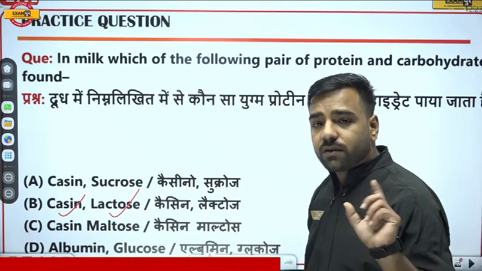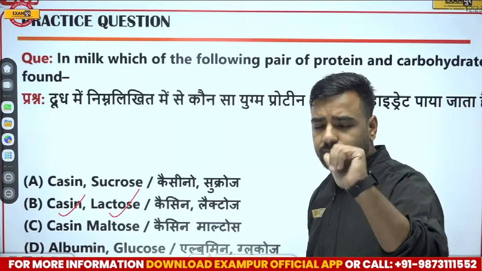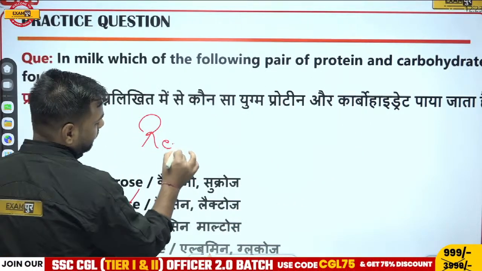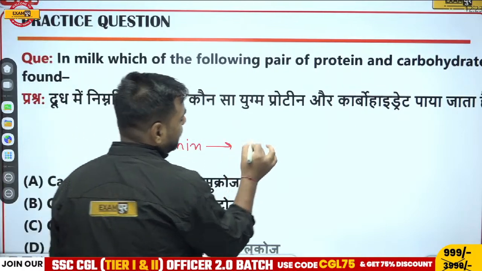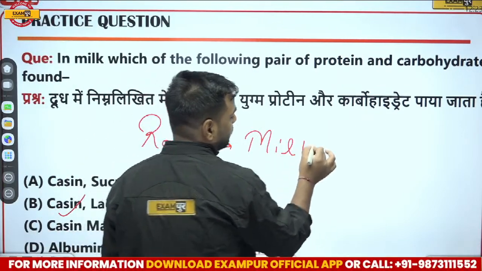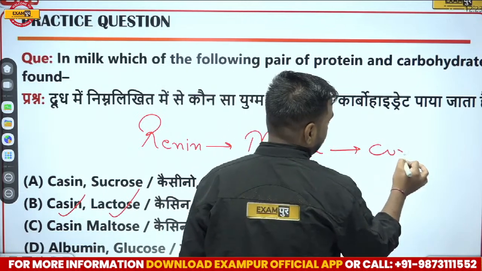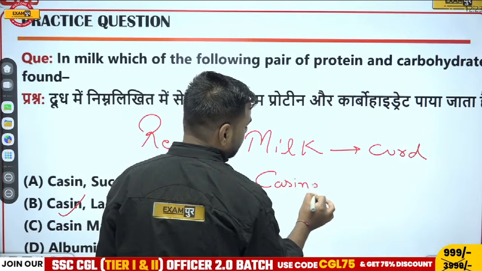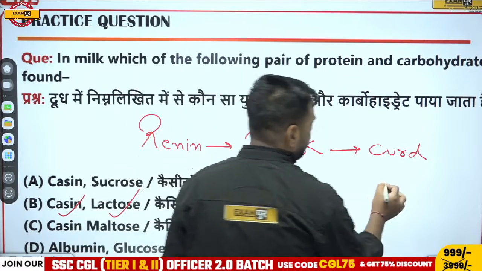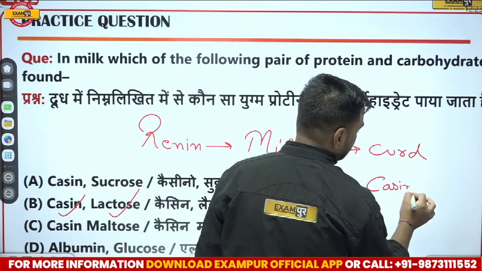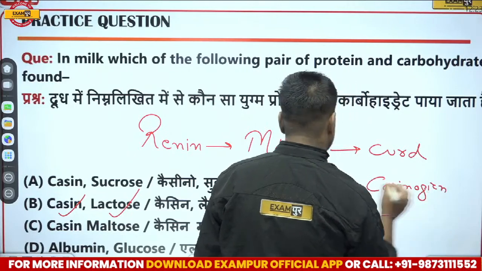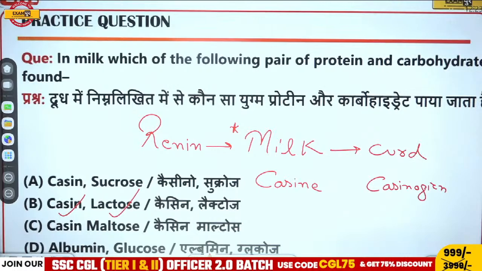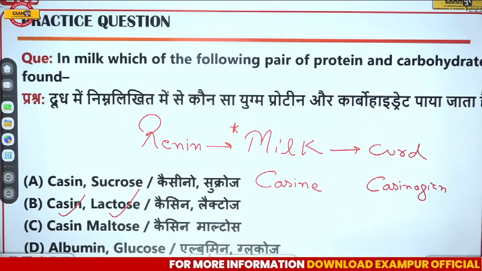Now, there was a point that Avan discussed. Avan told, so when we were talking about renin, renin was helping in the conversion of milk to the curd. Remember? So the protein which is present here is what? The protein which is present here is casein. And in curd, it is caseinogen. This is very, very important. You must not forget. So casein is the protein which is present in the milk. In curd, we have caseinogen.